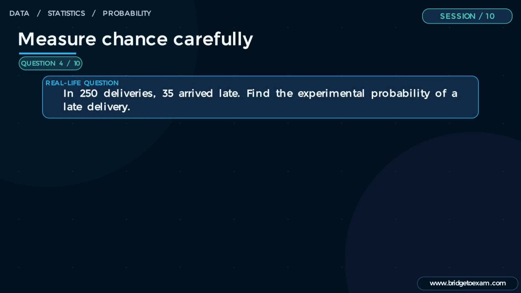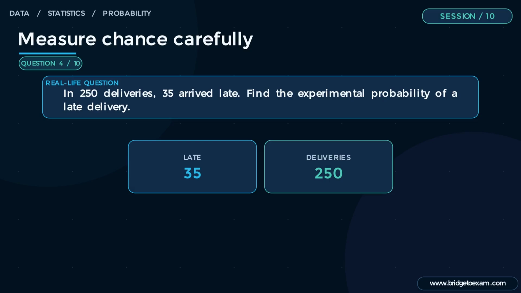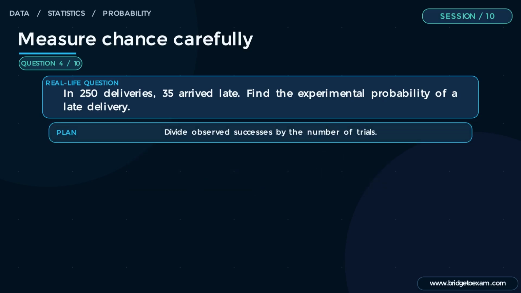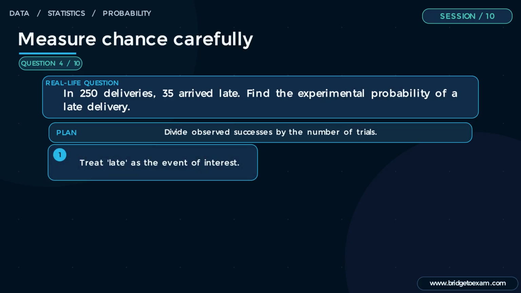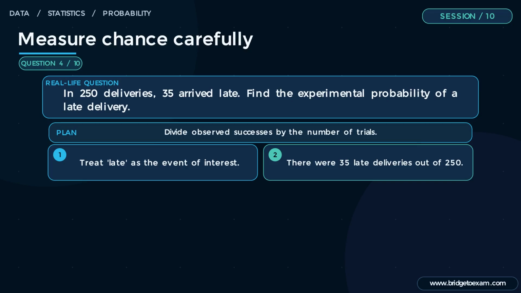Example 4. In 250 deliveries, 35 arrived late. Find the experimental probability of a late delivery. The key quantities are organized before the arithmetic begins. Plan. Divide observed successes by the number of trials. Step 1. Treat late as the event of interest. Step 2. There were 35 late deliveries out of 250.